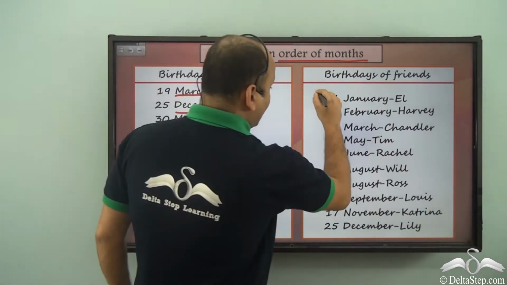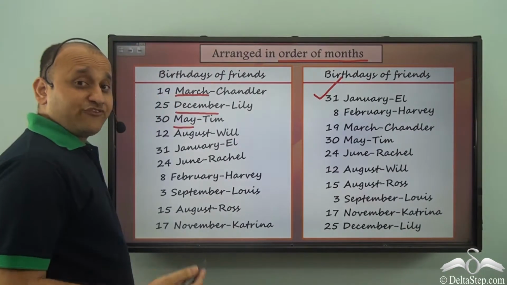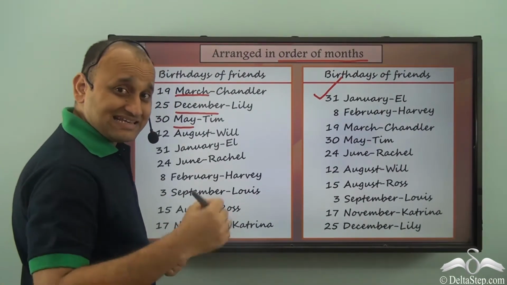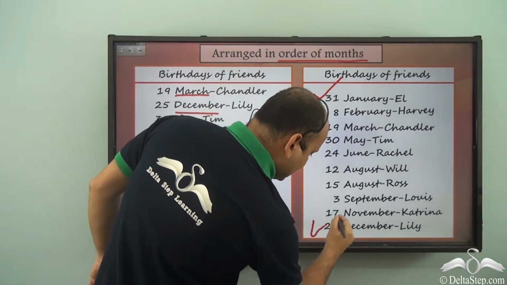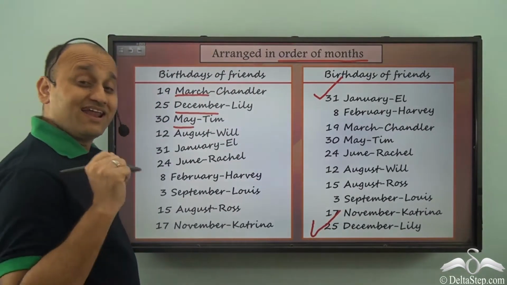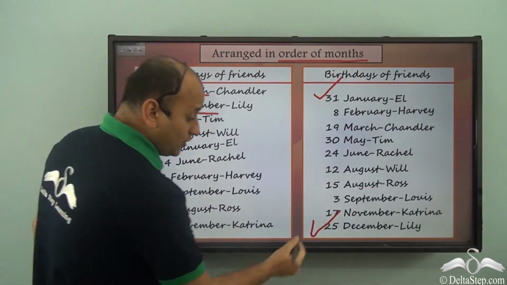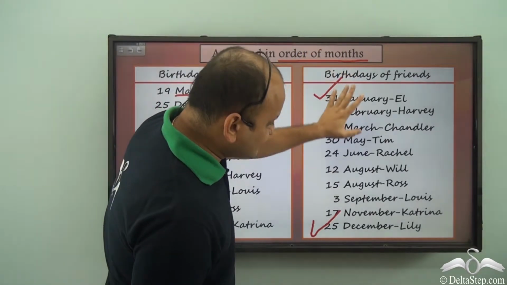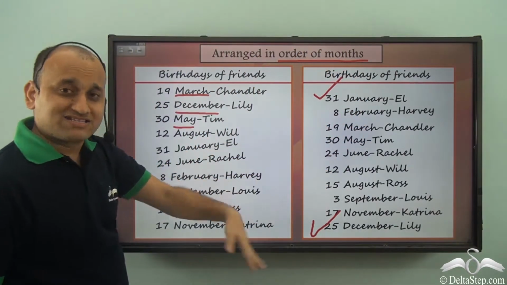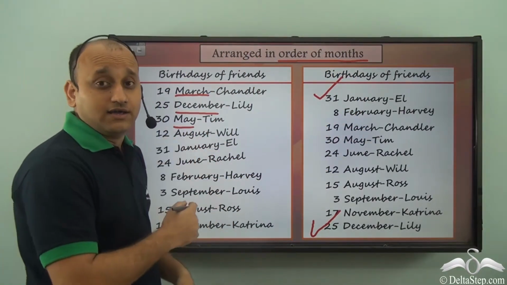So 31 January. And if you're looking for somebody's birthday in December, December will always be down the list because it is the last month of the year. So 25 December. So definitely this is much better organized compared to what we had earlier.